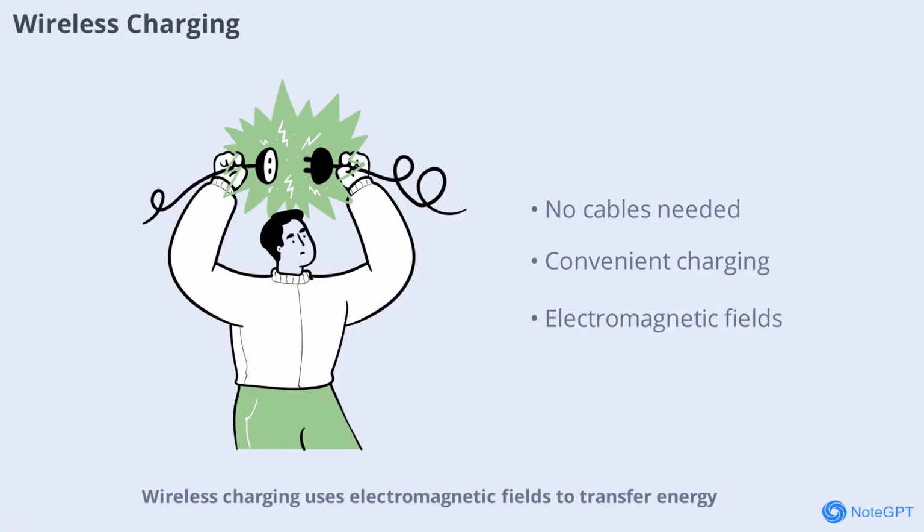Wireless charging uses electromagnetic fields to transfer energy from a charger to a device without physical contact. This technology is becoming more common in smartphones and electric vehicles, making charging more convenient and reducing wear on connectors.